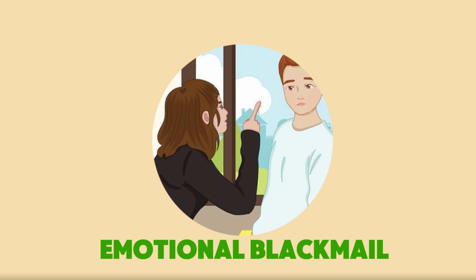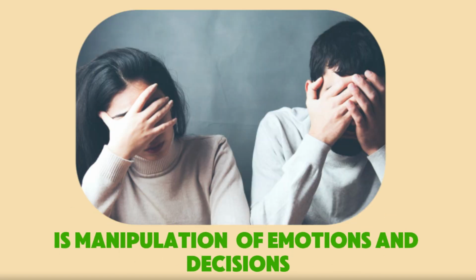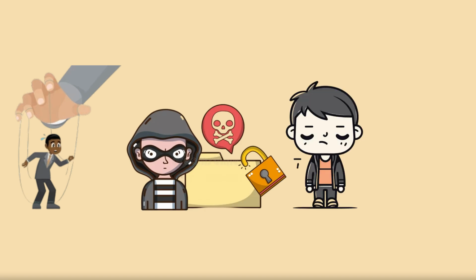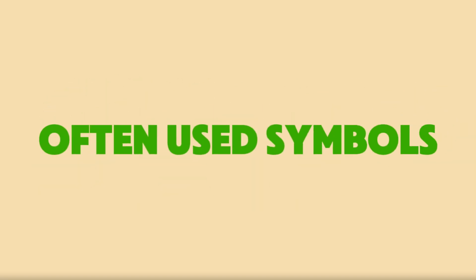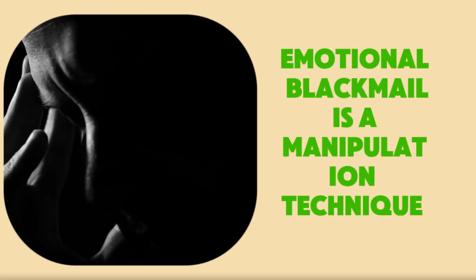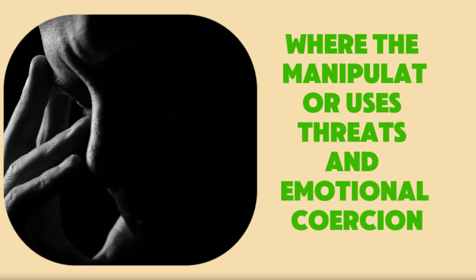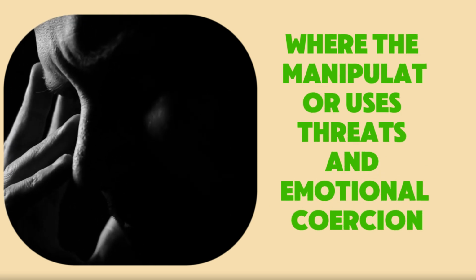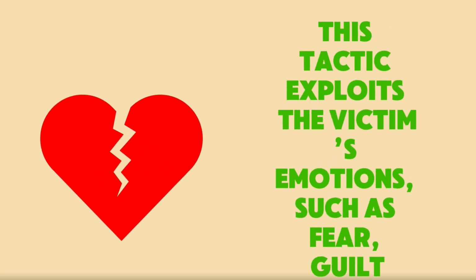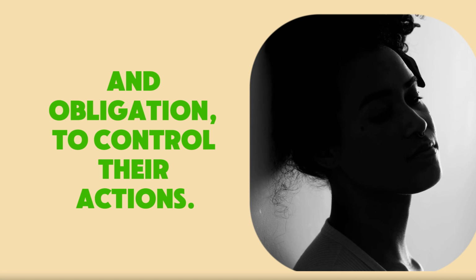Emotional blackmail is manipulation of emotions and decisions. Its attributes are coercion, threats, guilt, fear. Often use symbols: black envelope, broken heart, chain. Emotional blackmail is a manipulation technique where the manipulator uses threats and emotional coercion to force the victim into compliance. This tactic exploits the victim's emotions, such as fear, guilt, and obligation, to control their actions.